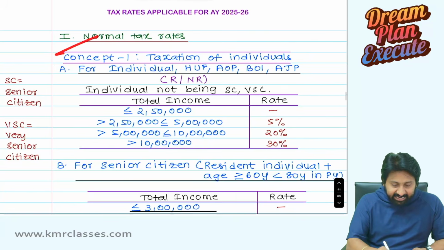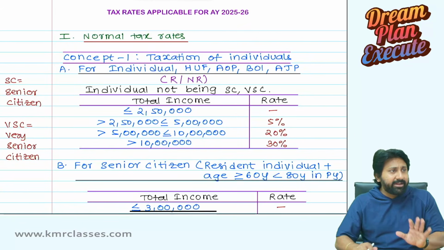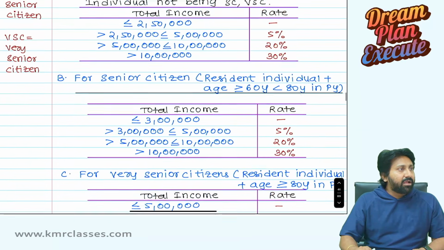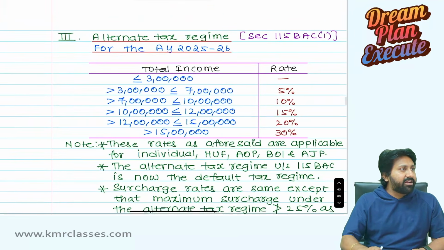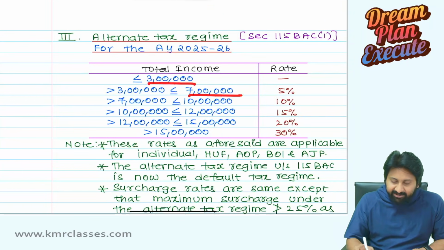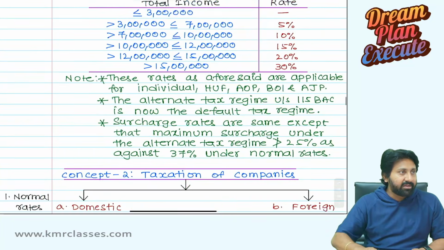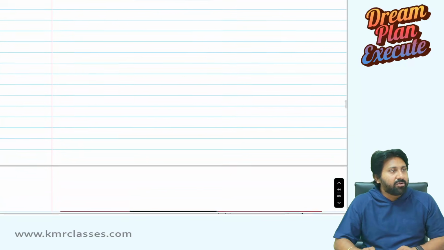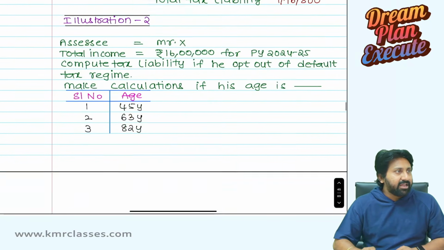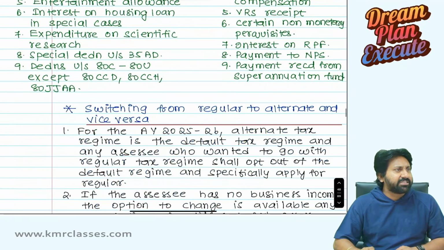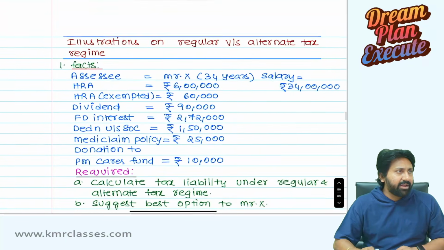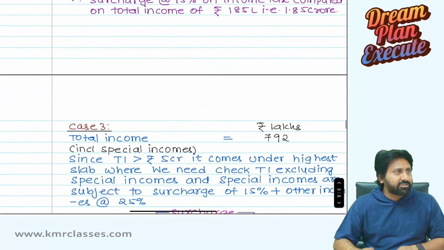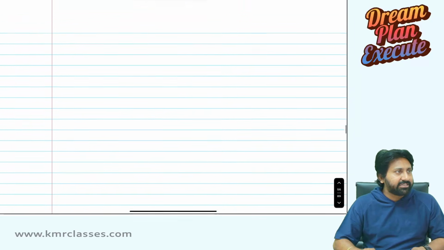Tax rate, it changes. This also won't change completely. Slab rates will change. See, for the alternative tax regime, they said 3 lakh, 7 lakh, and now here they said 12 lakh. Rebate is given up to 12 lakh. Rates are the same. The rebate is increased to up to 12 lakh total income. That's it. Everything else is the same. Calculations will change slightly, but all these concepts are the same. The final tax liability will change. That's it. Only the tax rates will change.